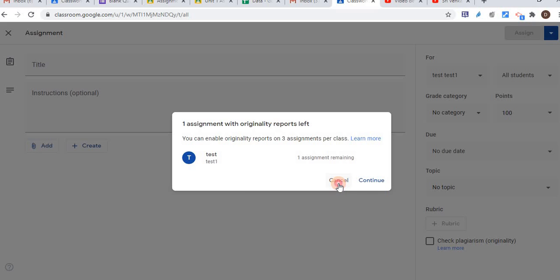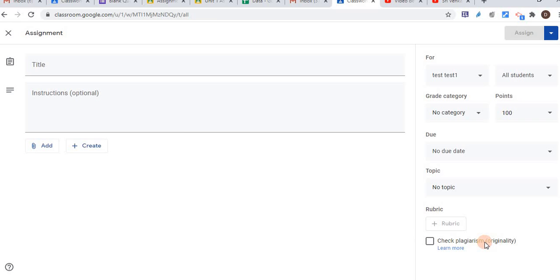Check plagiarism means that Google search engine will search whatever is searchable within the Google search engine and show you the plagiarism originality report. That feature is available under the G Suite account holder Google Classroom only. That is one more advantage in G Suite account. That plagiarism originality check report, 3 reports per classroom, is a limitation in the Google Classroom.